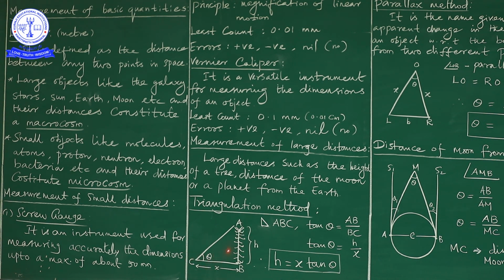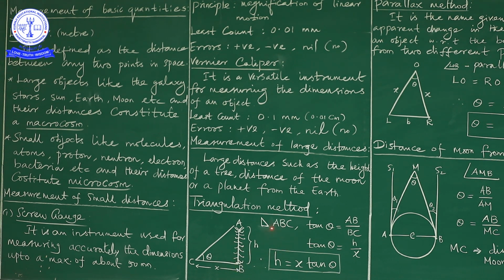So we can call AB equal to H. What is AB? It is the starting and the end point of the given tree. Simply we can call AB equal to H. And C is the origin. What is the angle between them? Theta is the angle made in the triangle. So C is the point of observation at a distance x from the point B.